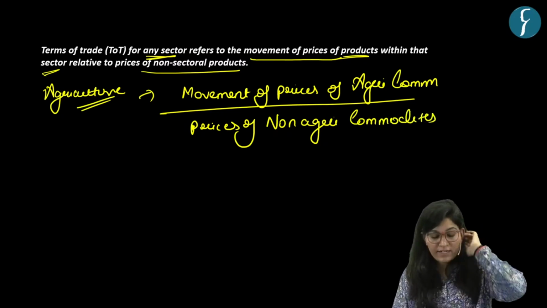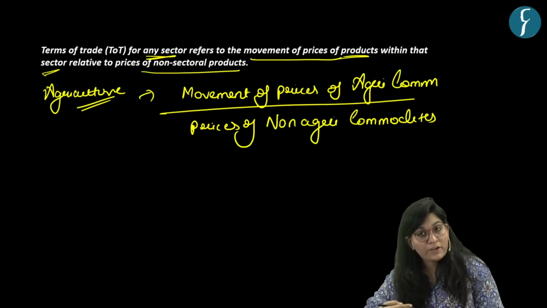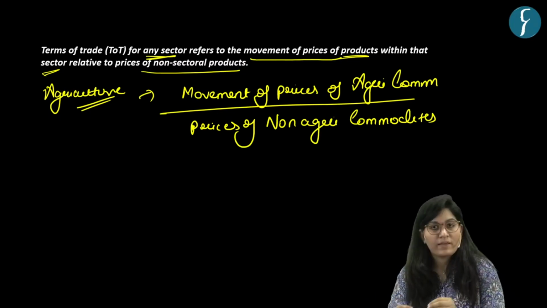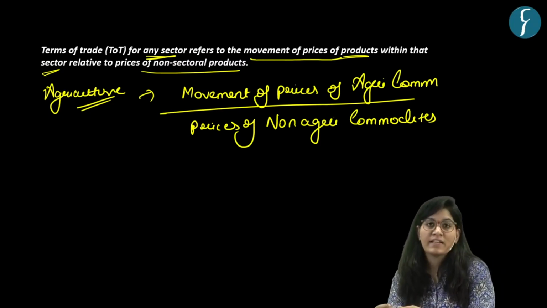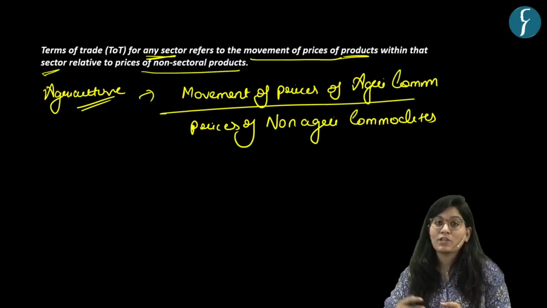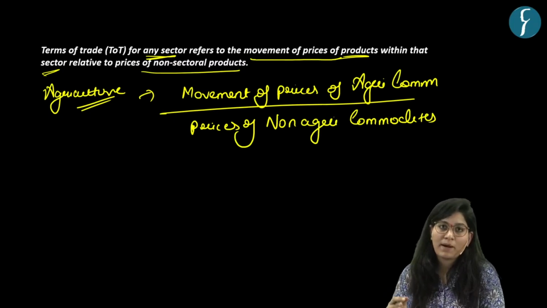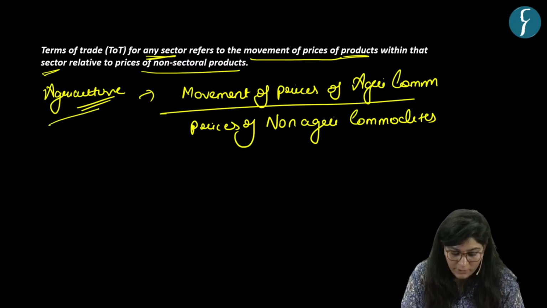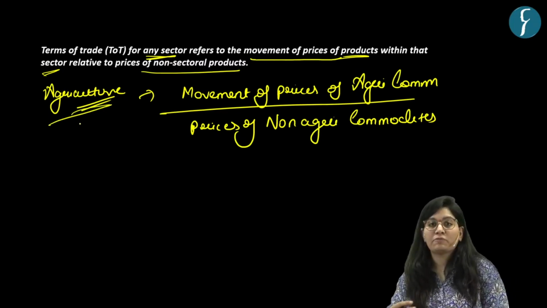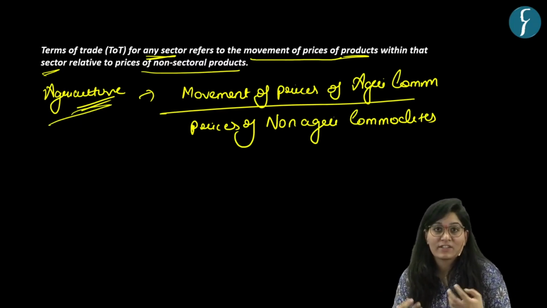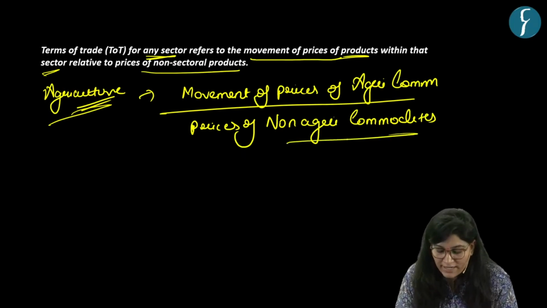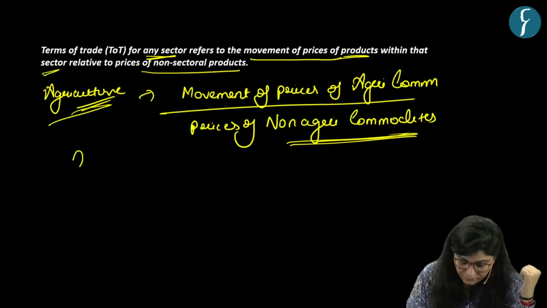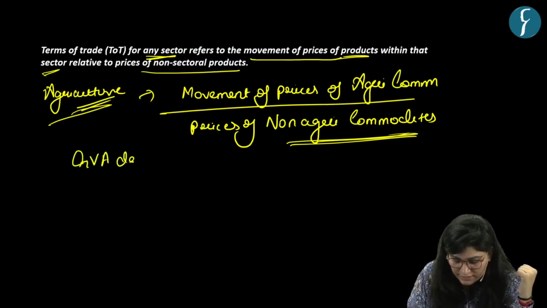So terms of trade is the movement of prices of products within that sector, agricultural or industrial, relative to prices of non-sectoral products, which are not part of that specific sector. Here, if we are talking about agriculture, it is the movement of price of agricultural commodities relative to price of non-agricultural commodities, and it is calculated by the GVA deflator.